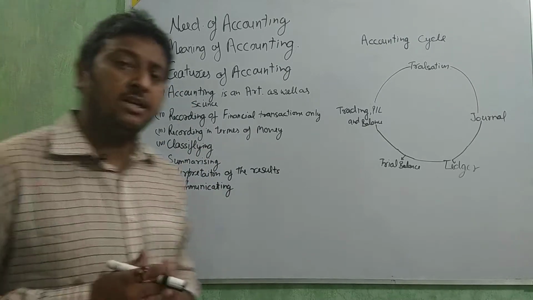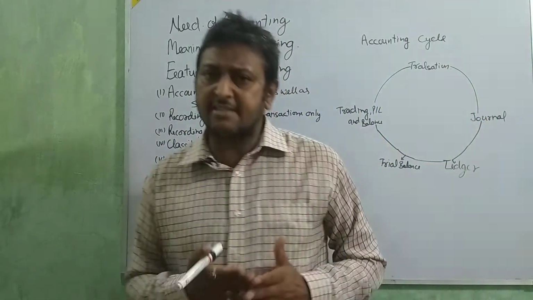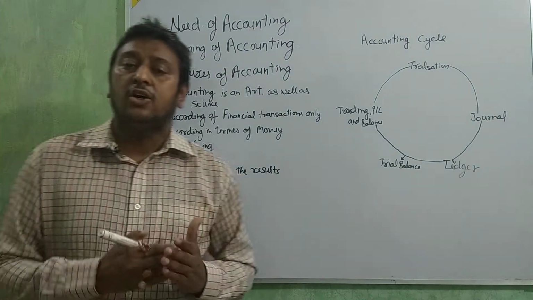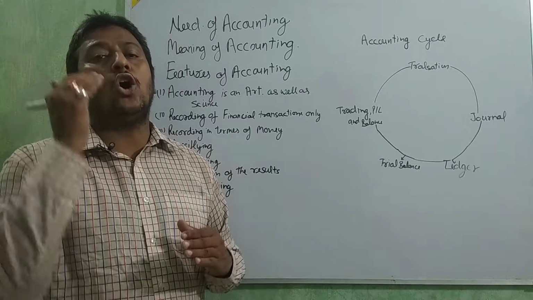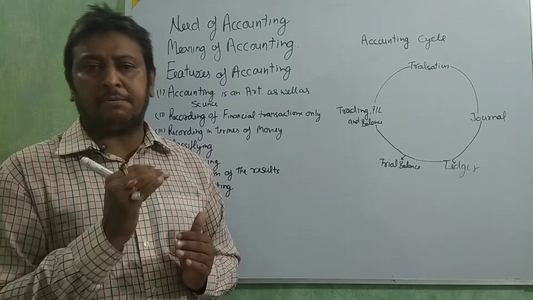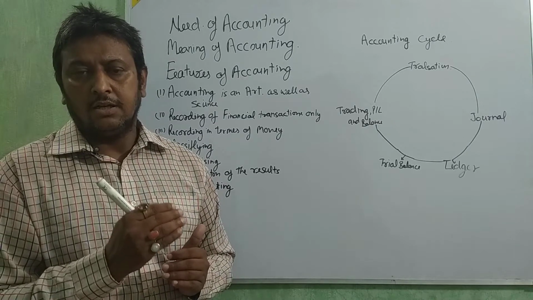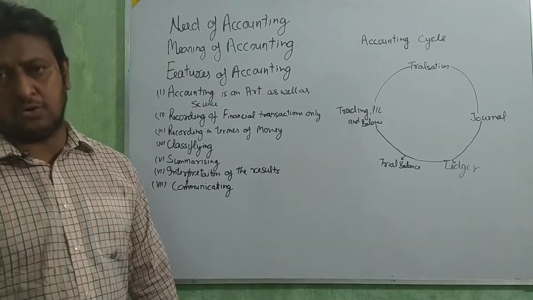By this accounting, we take the transactions of the business and apply the accountancy rules and regulations, and then write all types of transactions needed for the accounting in a systematic way. Okay beta, this is the need of accounting.